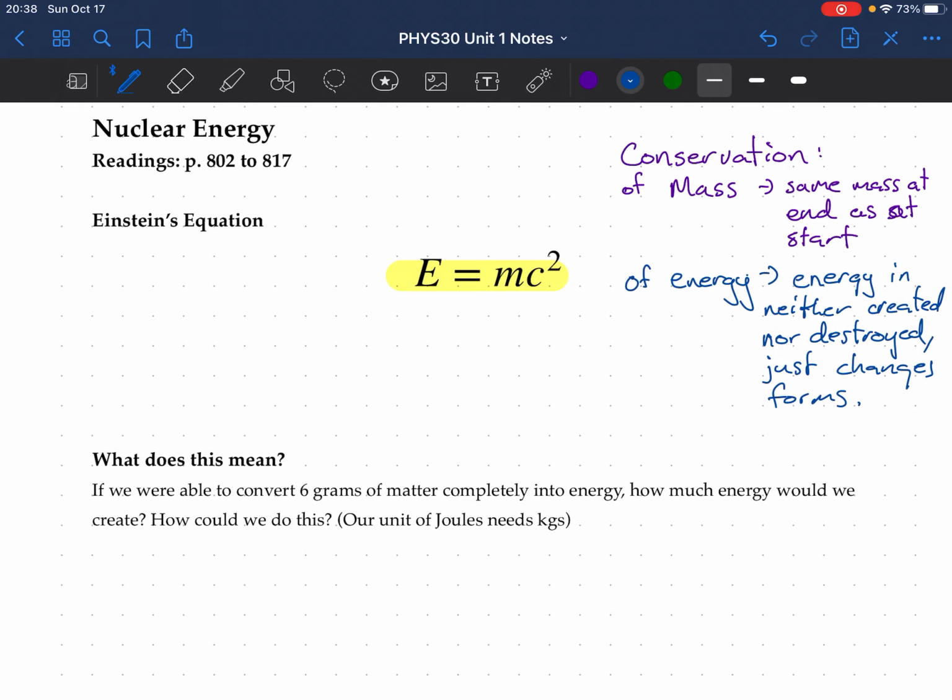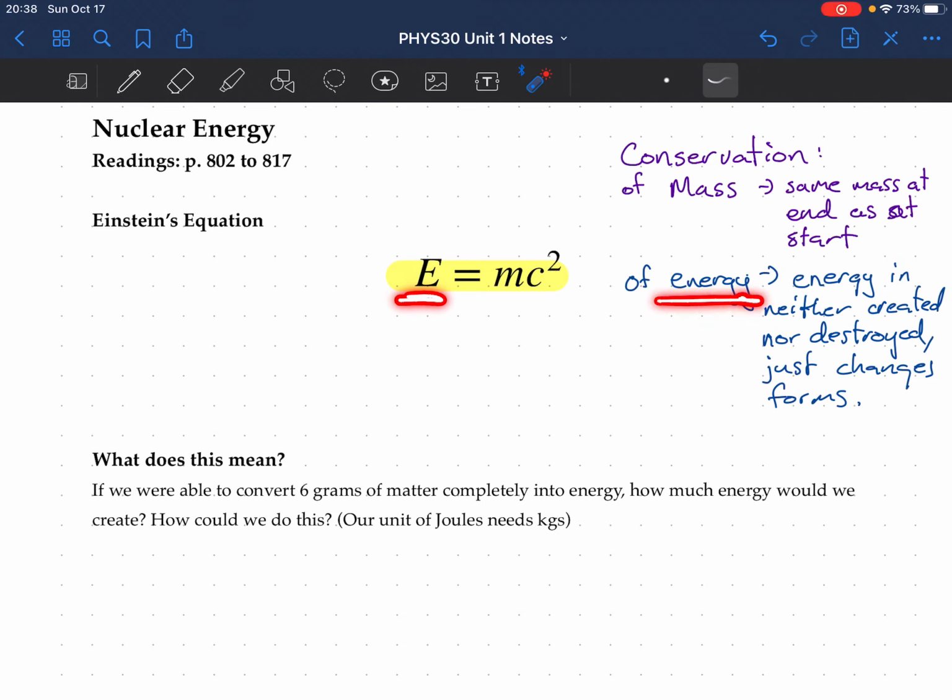So these used to be two completely separate topics from each other. There's the law of conservation of mass, which said that at the start of our chemical reaction, the mass will be the same as at the end. Then there's the law of conservation of energy, that energy is neither created nor destroyed, it just changes forms. And in a chemical reaction, we talk about that energy is stored in chemical bonds and can be released from those chemical bonds or absorbed back into making new chemical bonds.